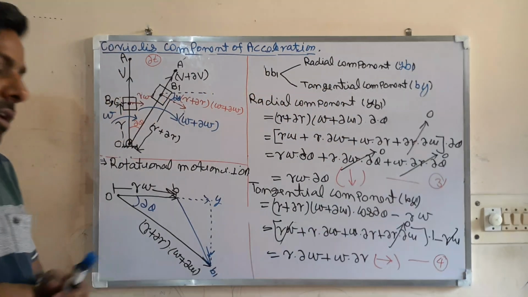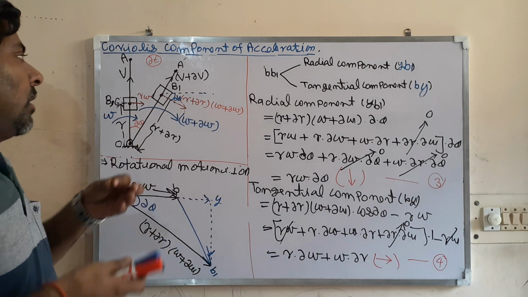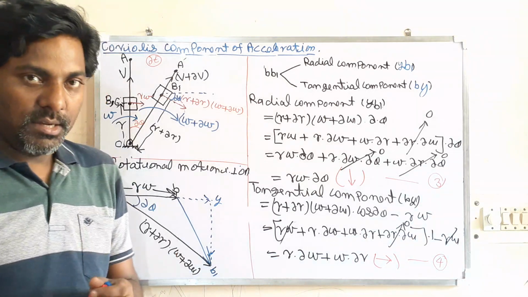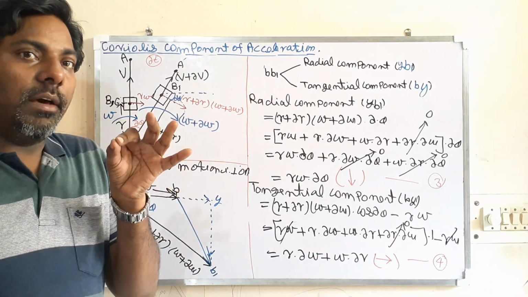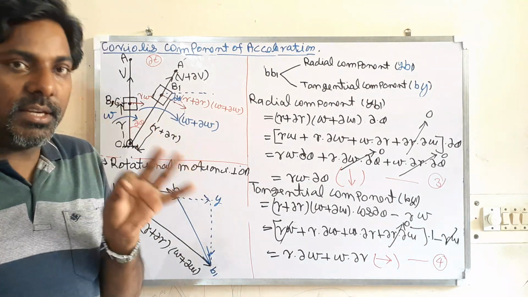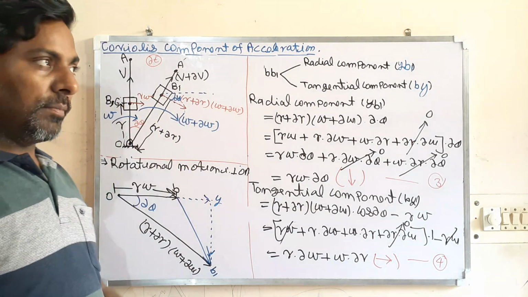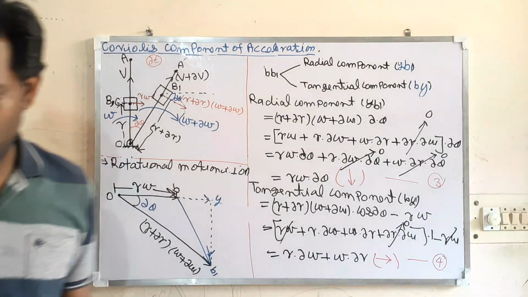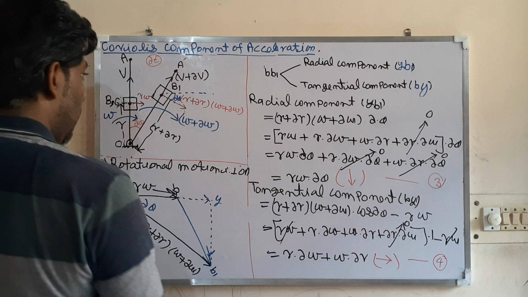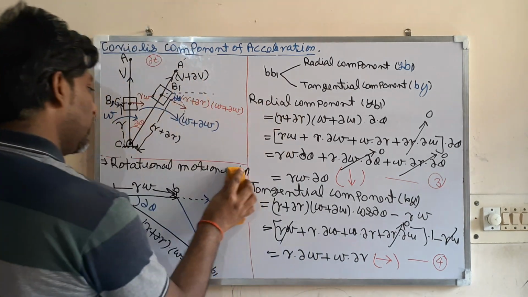So motion due to rotation and due to sliding, both you have analyzed. Now let us find out the resultant, that is the total tangential and the total radial velocity and their direction. Okay, so let us move. Now we are removing this part.